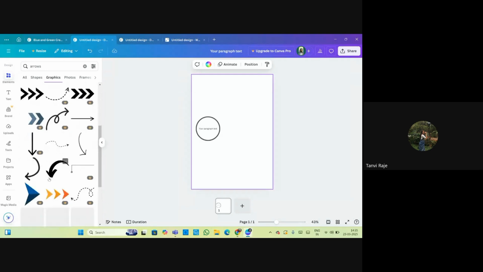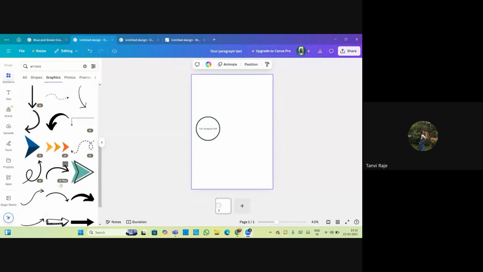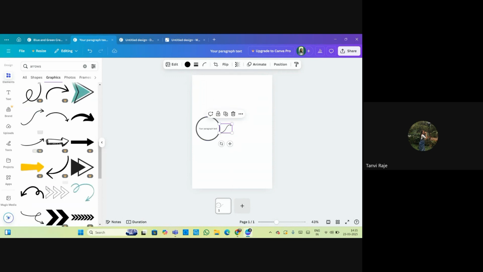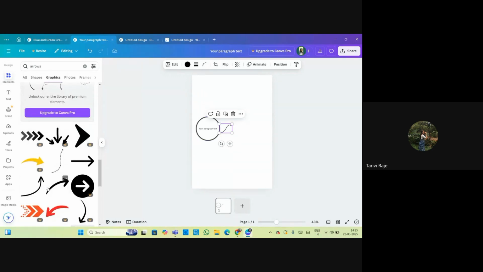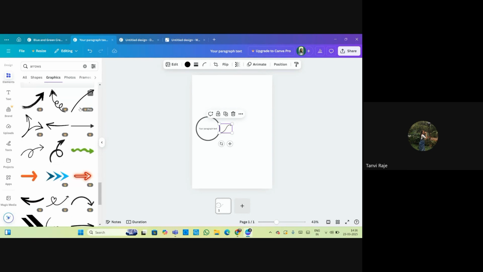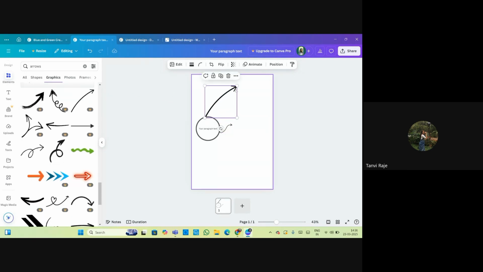You can take these arrows and you can point, for example, I'm taking this arrow and you can point out the topics of your projects. You can take different types of arrows.